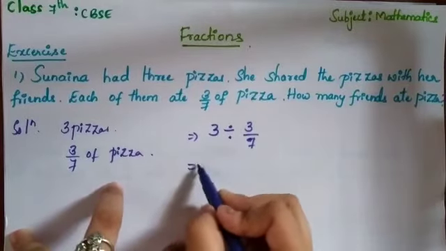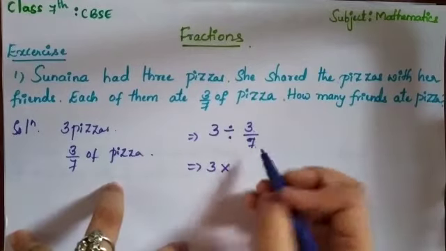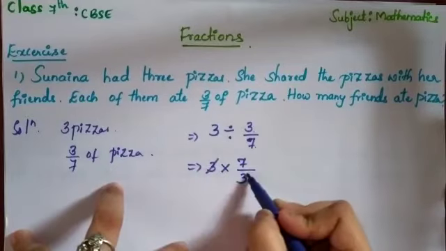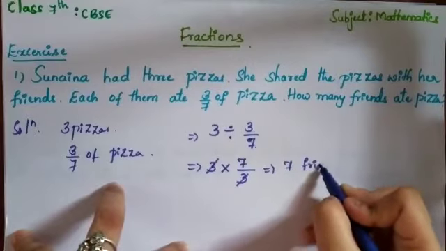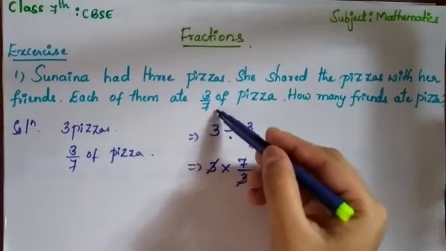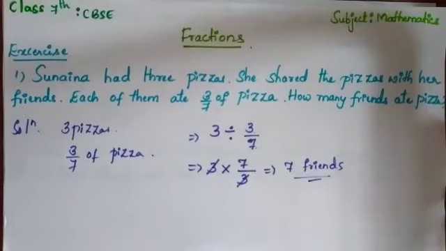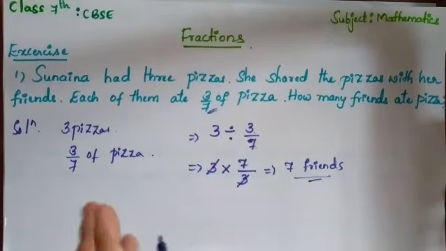Okay, so now let me change this division into multiplication. 3/7 becomes 7 divided by 3. So this will and this will cancel each other. So how many friends? 7 friends. So Sunaina's 7 friends ate 3/7 of a pizza each. We didn't know how many friends there were, but now we have got it: 7 friends, and among the 3 pizzas they divided into 3/7 portions.